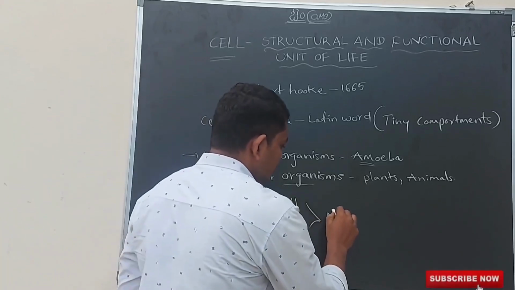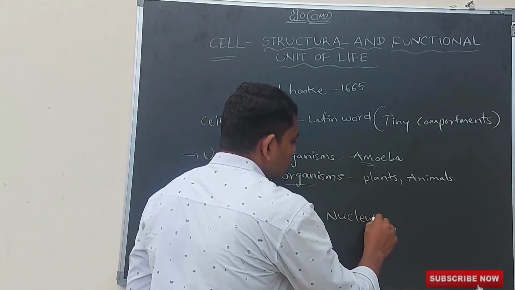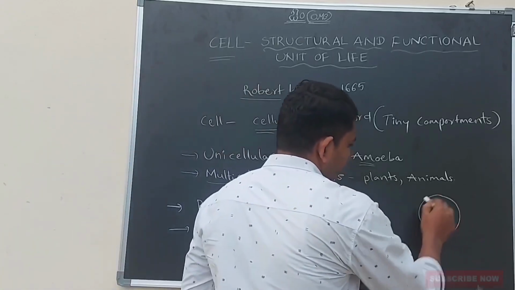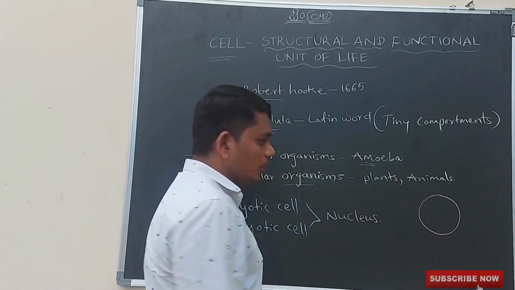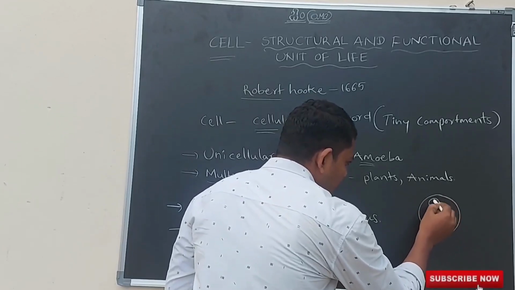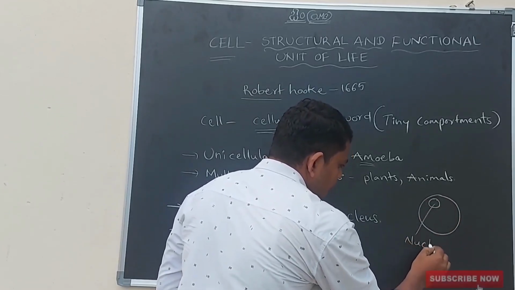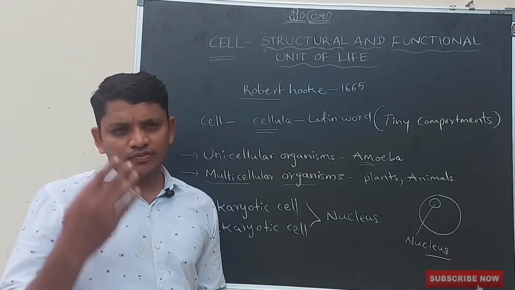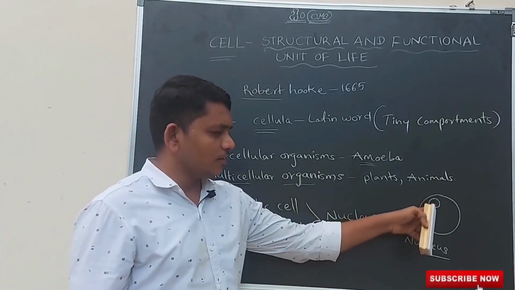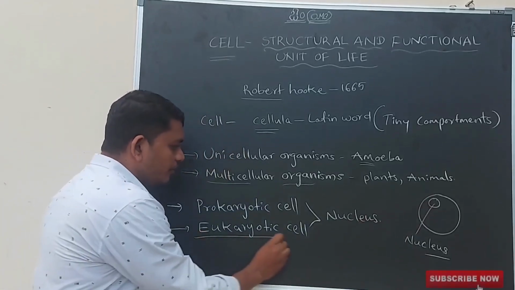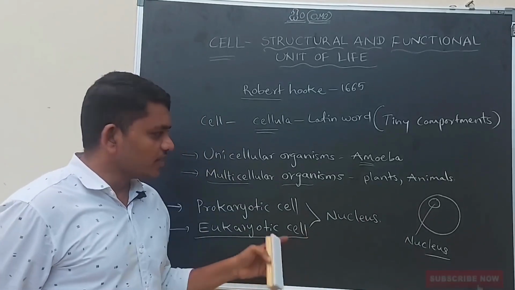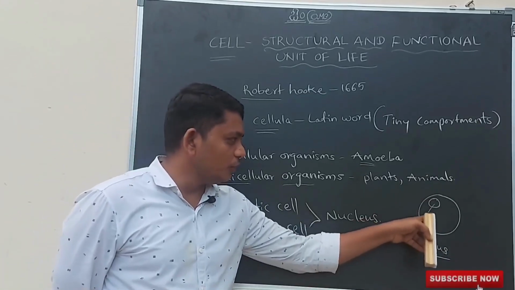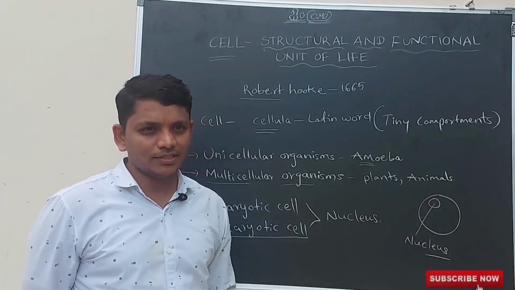Presence of nucleus. You know, in a cell there is an important organelle called the nucleus. If any type of cell contains the nucleus, it is called a eukaryotic cell, which means the cell contains membrane bound organelles and a well defined nucleus.